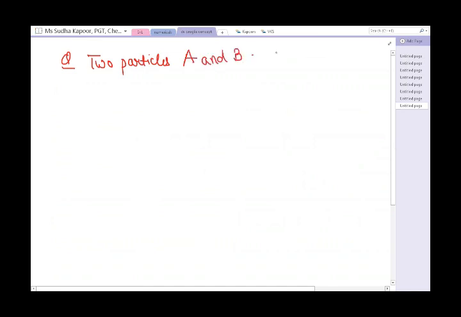The wavelength associated with particle A is equal to 5 into 10 to the power minus 8 meter, and the wavelength associated with particle B has to be calculated. But the one thing that is given is that the momentum of particle B is half the momentum of particle A.